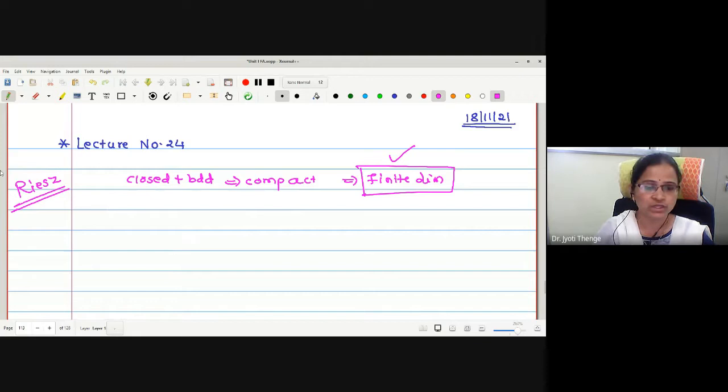But before going to this main theorem, the theorem depends on one lemma, and this was proved by the same mathematician Riesz. Therefore, first we will prove Riesz lemma, and then we will go for proving the Riesz theorem. While discussing the Riesz theorem, we will discuss in detail this compactness definition. Therefore, first let me discuss Riesz lemma, and then we will come to Riesz theorem.